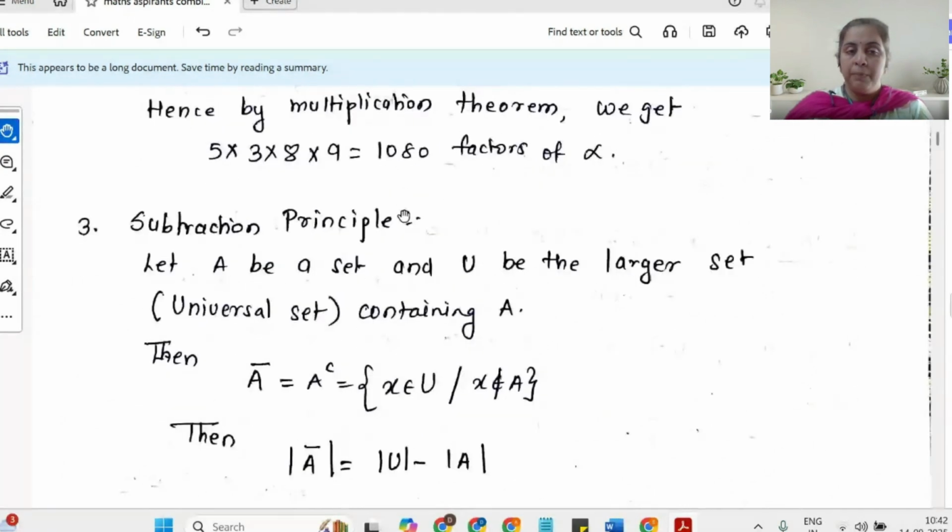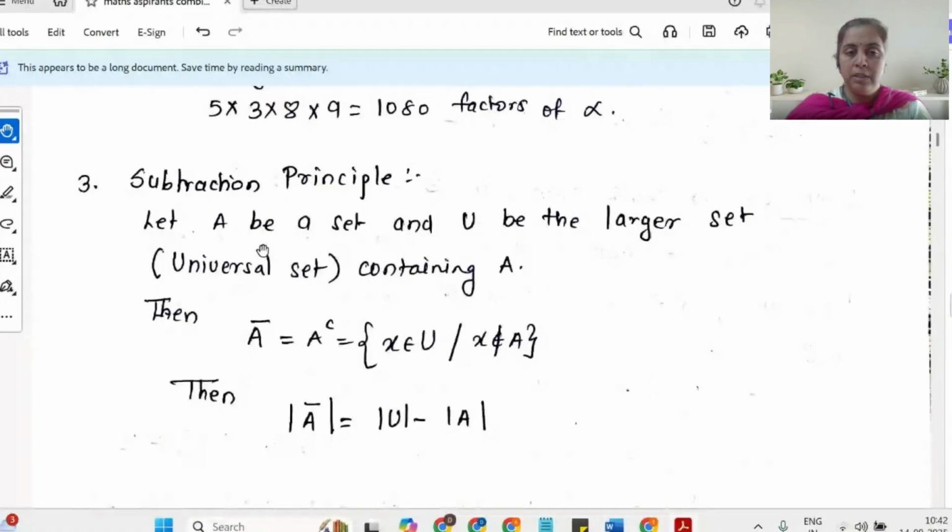The subtraction principle comes into the picture when you are talking about the cardinality of the complement of a set. So let A be a set and U be a larger set. We have been taught from school, or maybe from our 11th and 12th standard, that the bigger set is known as the universal set.